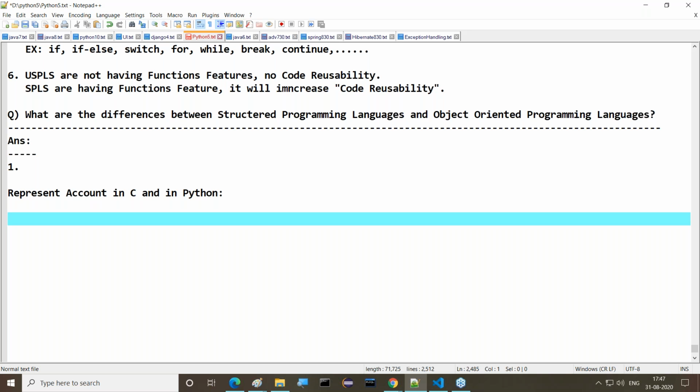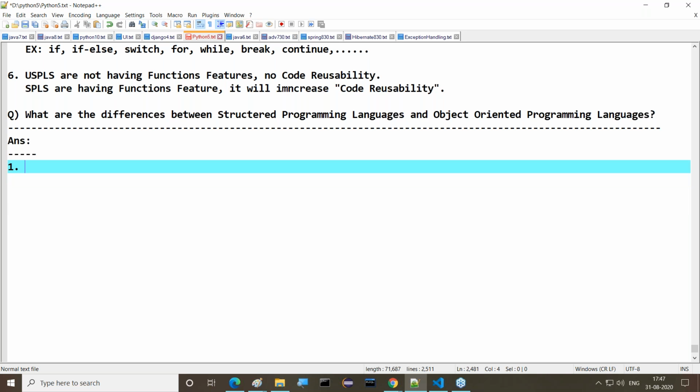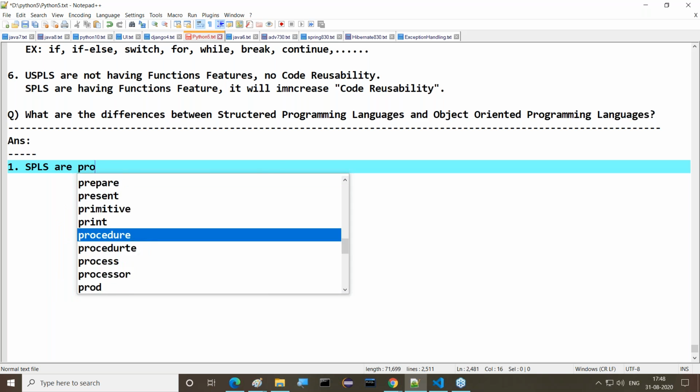But in the case of C, pointers we have to use, unions we have to use, storage records, storage registers we have to use. So many concepts we have to use, but they are providing a difficult approach to prepare our applications, no? Whereas in the case of Python, or object-oriented programming languages, it's very simple to prepare our applications. That approach will be very much clear. So finally, by providing this example, what is the point I'm telling you? Where easiness is available to prepare our applications, where easiness is not available, I want to target this particular point. So by that we are able to understand clearly, structured programming languages are providing